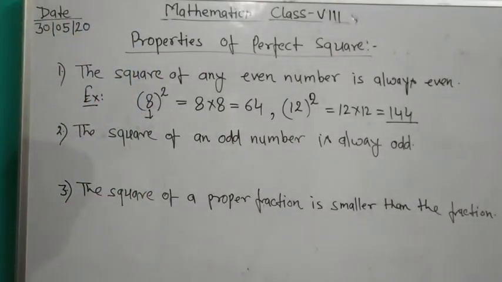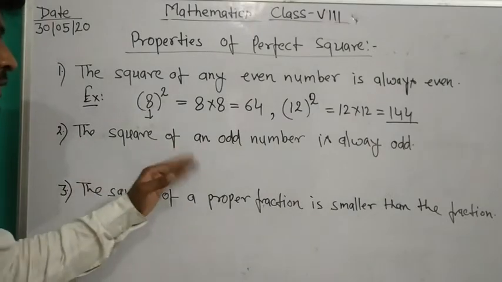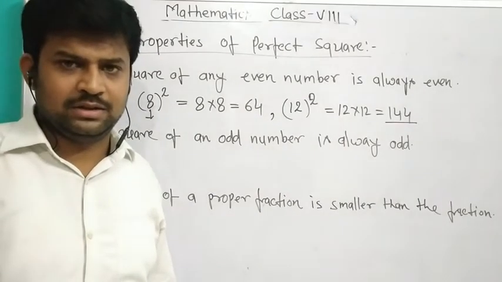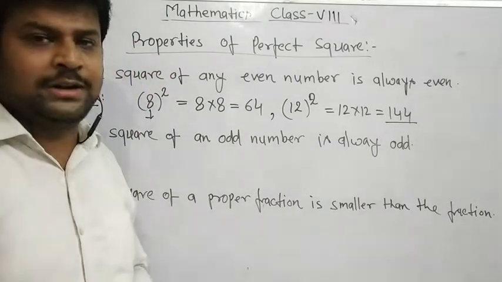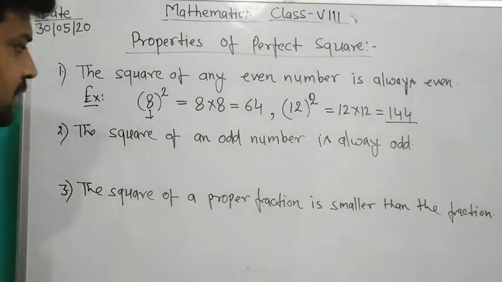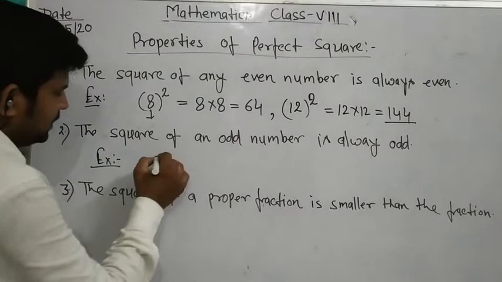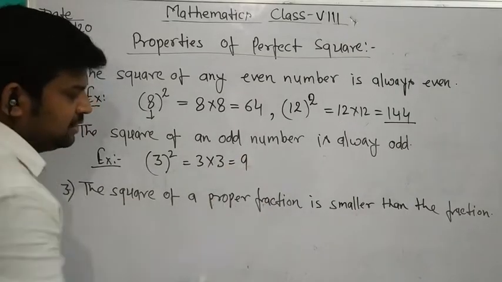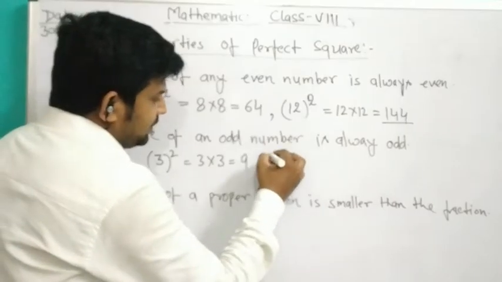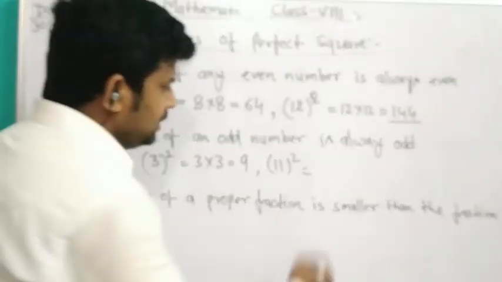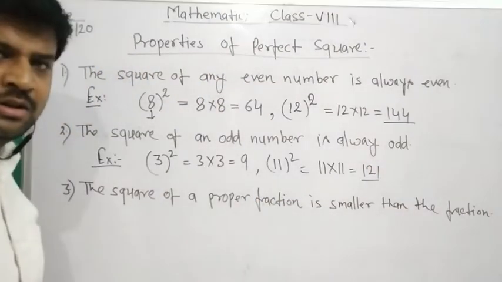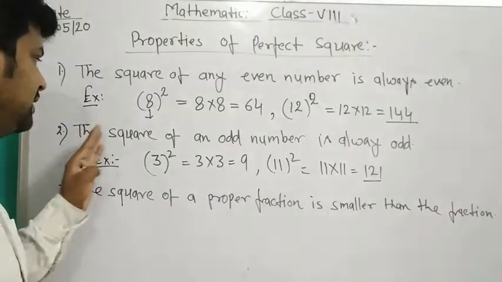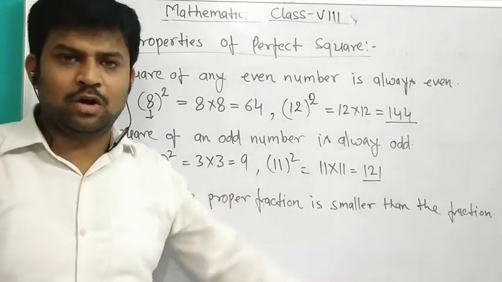The second property is that the square of an odd number is always odd. Odd means the number is not divisible by 2. For example, 3 is an odd number, and 3 multiplied by 3 is 9, which is also odd. Suppose 11, an odd number. The square of 11 is 11 into 11, equal to 121, which is also odd. Therefore, the square of an odd number is always odd.